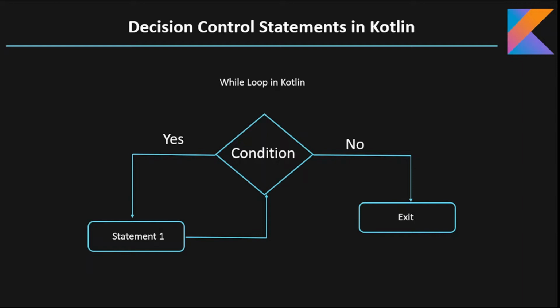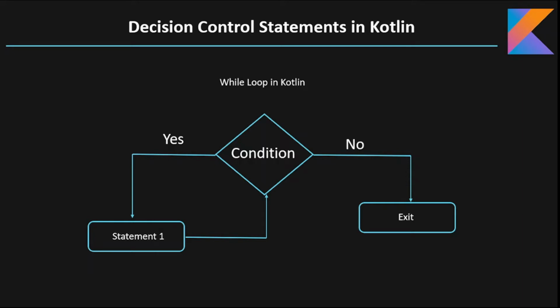Imagine a scenario: you are watching TV and you want to find a channel that you want to watch, okay, and there are 100 channels, so you don't know at which channel you have to stop. So in this scenario you have to loop over the channels, and you have to stop when you find the channel that you like, right? So in this scenario we can use the while loop.